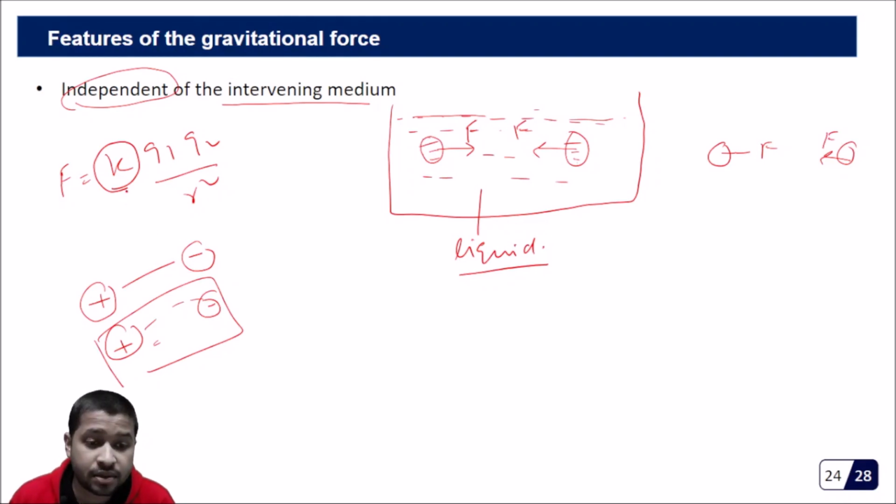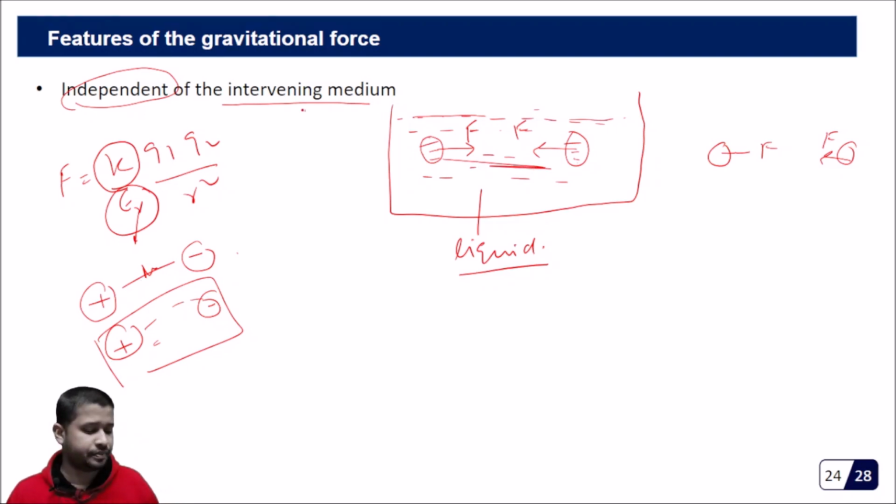We had a term epsilon r, which we call the relative permittivity. So there the force is dependent on the medium between the charges, but here the force is independent of the medium between the masses. So this is one property.